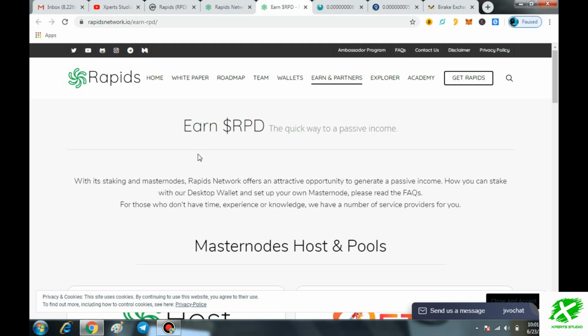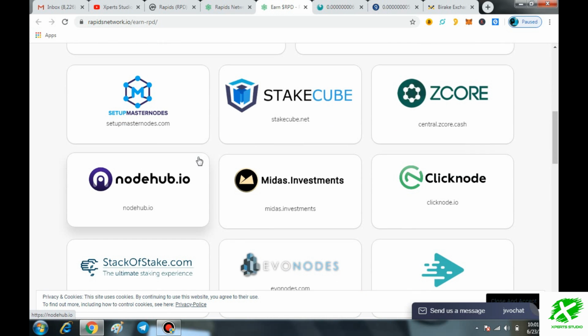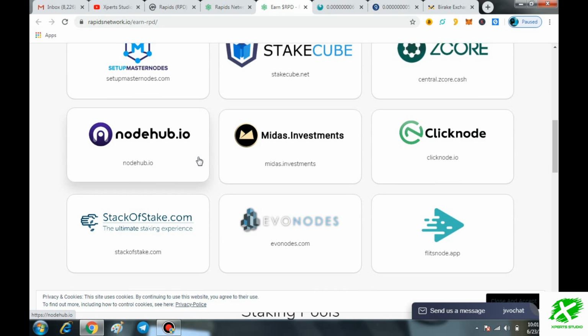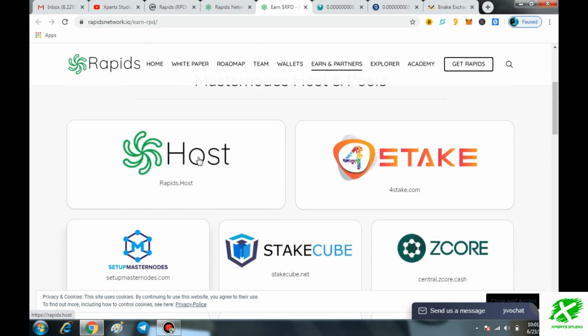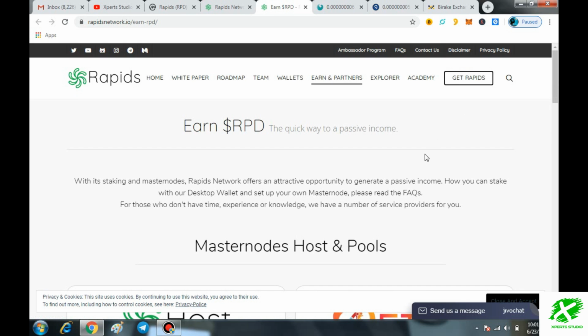With its staking and masternodes, the Rapids network offers an attractive opportunity to generate passive income. Simply download the desktop wallet and set up your own masternode. That is such a great thing. Here you can see that you can easily download the wallet and start staking, and with the help of staking you will be able to earn the maximum number of RPD coins. So it is such a great thing.